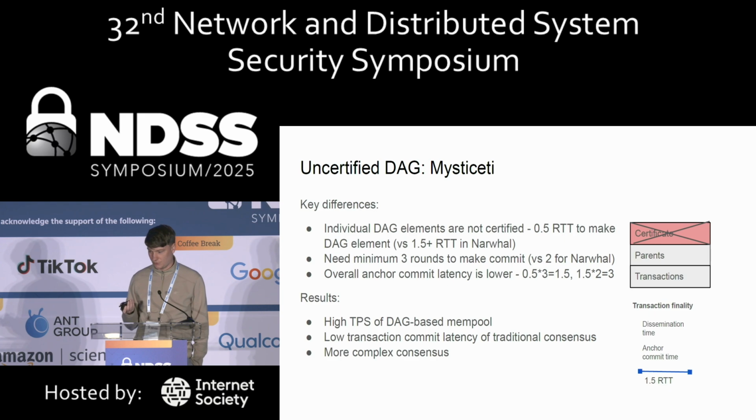And so the consensus protocol I'm presenting today is Mysticeti. It's a consensus protocol that has very high throughput, but also a very low finality time. It does both the mempool and consensus. And the way it achieves low latency compared to previous work, Narwhal, is a feature called uncertified DAG.